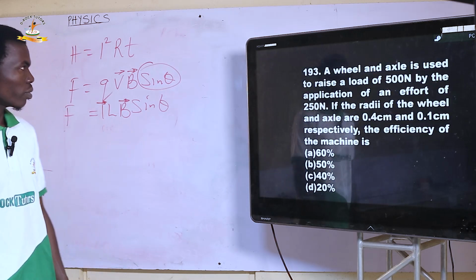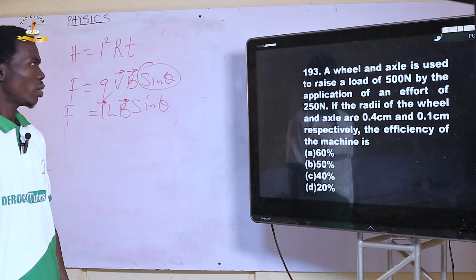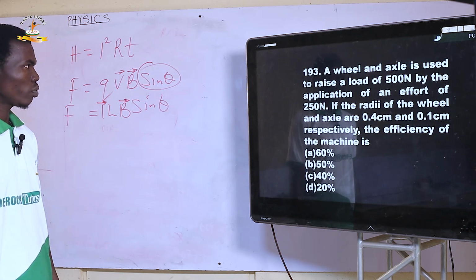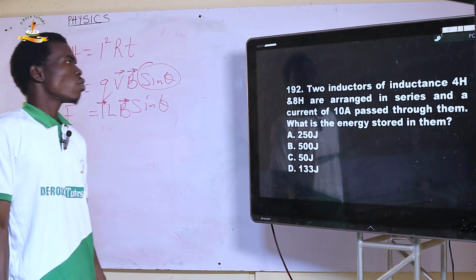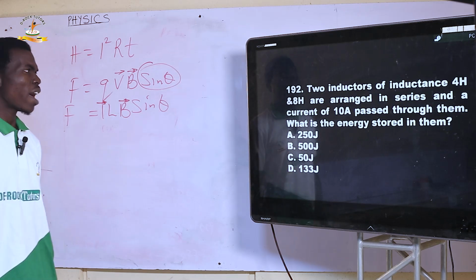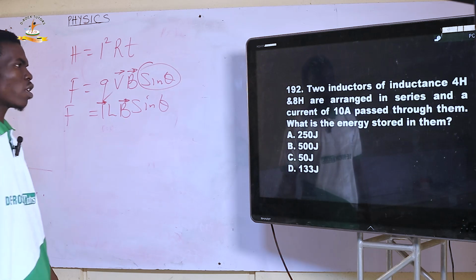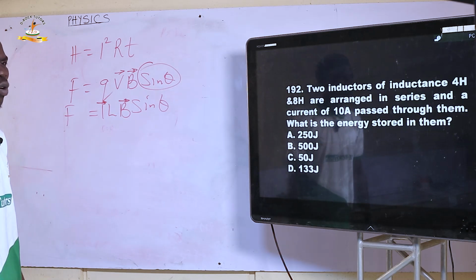Next, 192. Two inductors of inductance 4 Henry and 8 Henry are arranged in series, and a current of 10 amps passes through them. What is the energy stored in them?